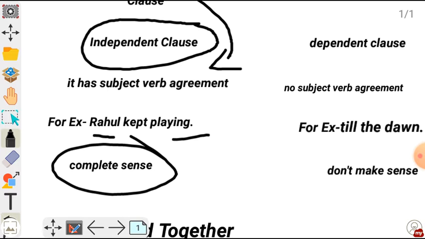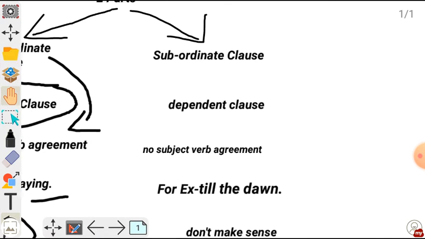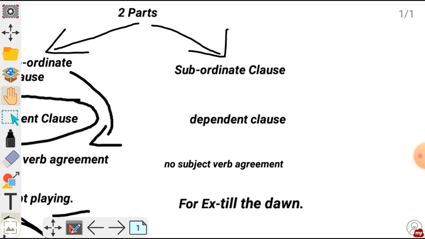So now let's understand what is a subordinate clause. Subordinate clauses are also known as dependent clauses. Why is it known as a dependent clause? Because it has no subject and verb agreement. For example, you can see here, till the dawn. The phrase till the dawn doesn't make any sense. Why doesn't it make any sense? Because there is no subject verb agreement.